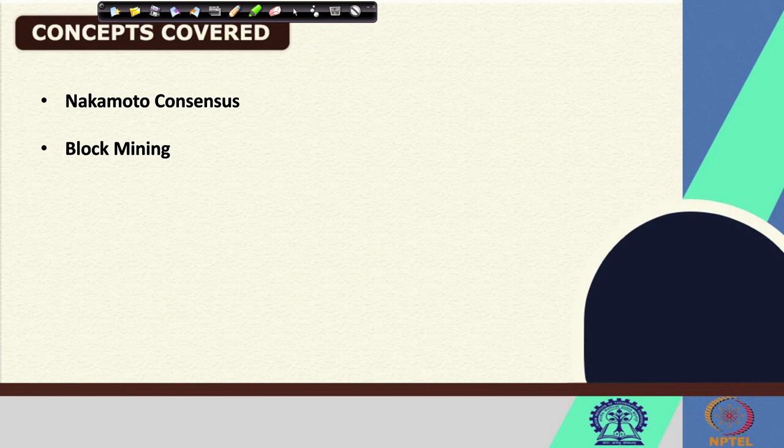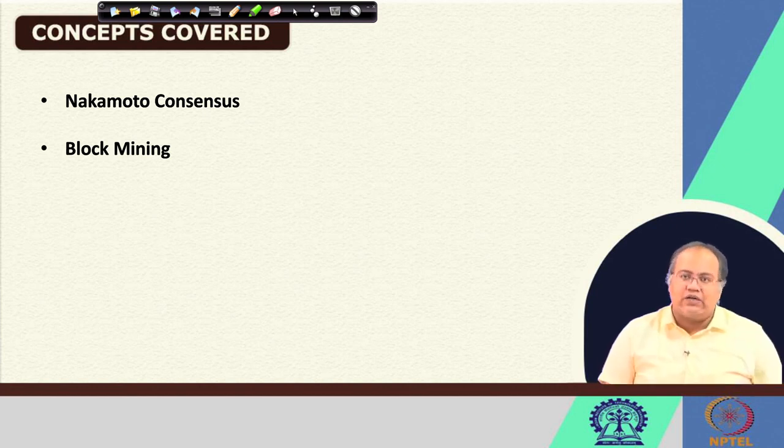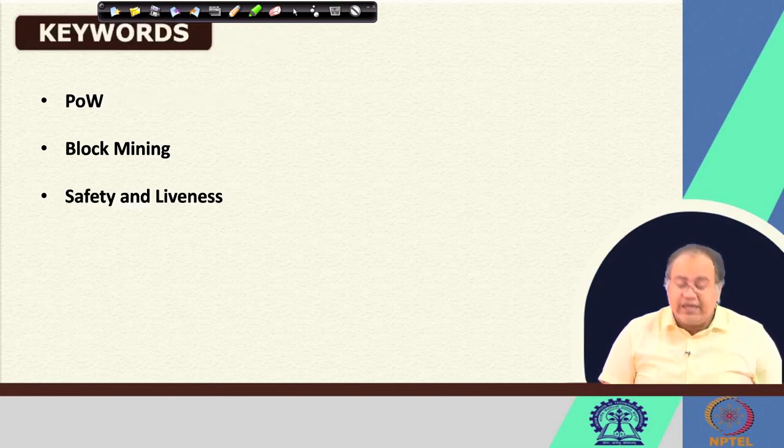So, we are going to talk about this Nakamoto consensus or proof of work in details, and in that context we are going to talk about the idea of block mining in a Bitcoin blockchain, or rather in a proof of work blockchain. So, these are the keywords for today: proof of work or POW, the block mining, and safety liveness. Well, so, this safety versus liveness or safety and liveness, these two properties we need to always keep in mind while we are talking about any kind of consensus mechanism.